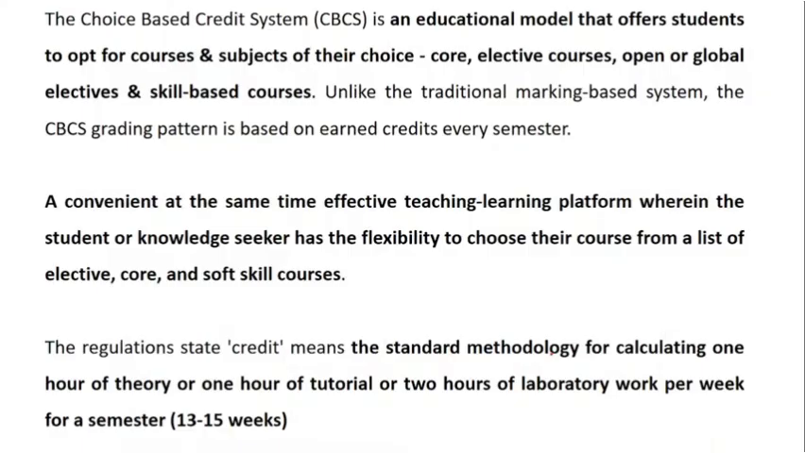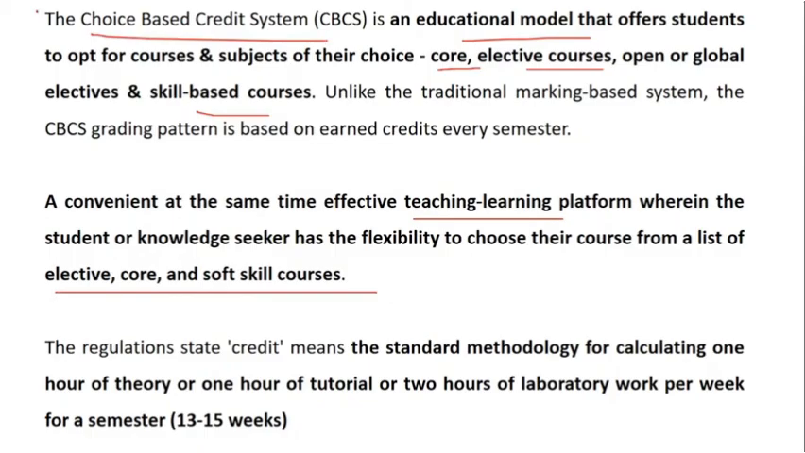Okay, then the next one you have is the choice based credit system, which is basically an educational model that offers the courses and subjects of the choice of the students, divided into core, elective, which is open or skill based. So this is again a convenient way of teaching and learning platform, wherein the students have a choice from various options. In the 2021 cycle there was a very simple question on the full form. So please remember it. Sometimes you know it, but during the examination you go blank. It is choice based credit system.